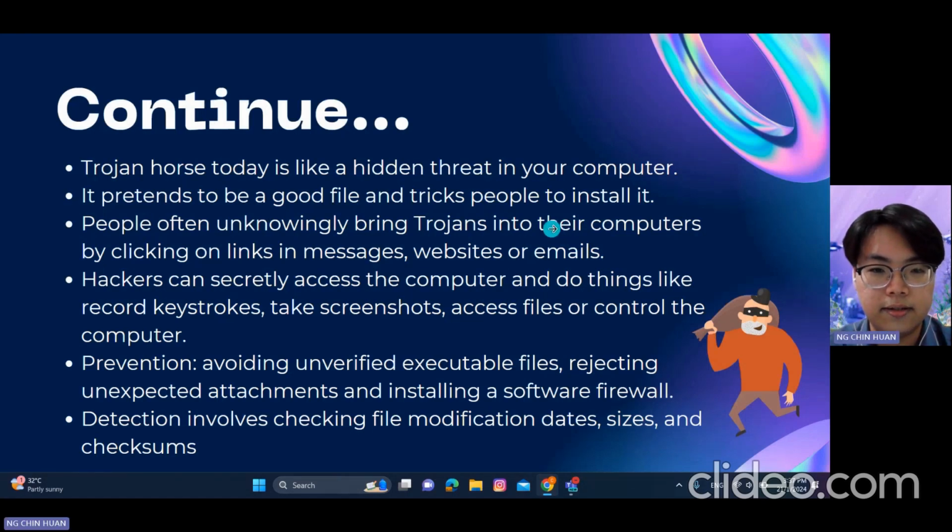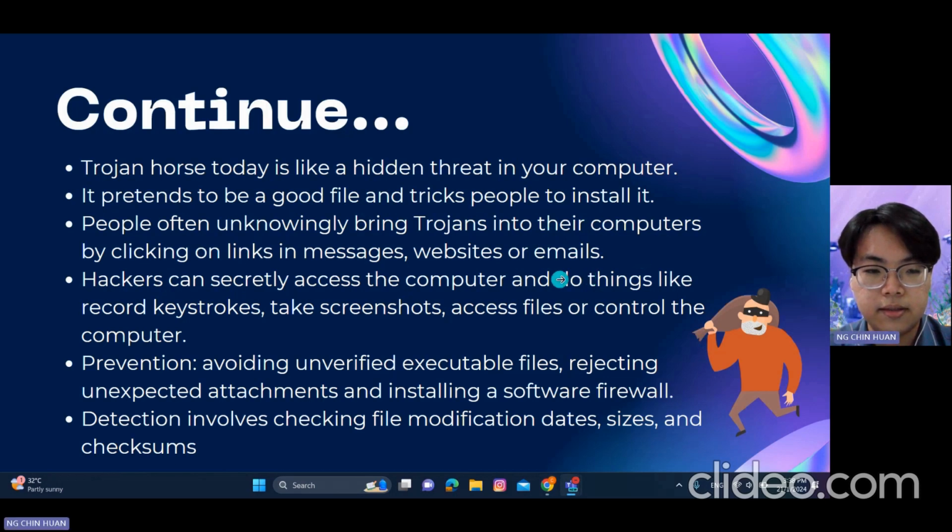Trojan horse today is like a hidden threat in your computer. It pretends to be a good file and tricks people to install it. People often unknowingly bring Trojans into their computers by clicking on links in messages, websites, or emails. Hackers can secretly access the computer and do things like record keystrokes, take screenshots, access files, or control the computers.